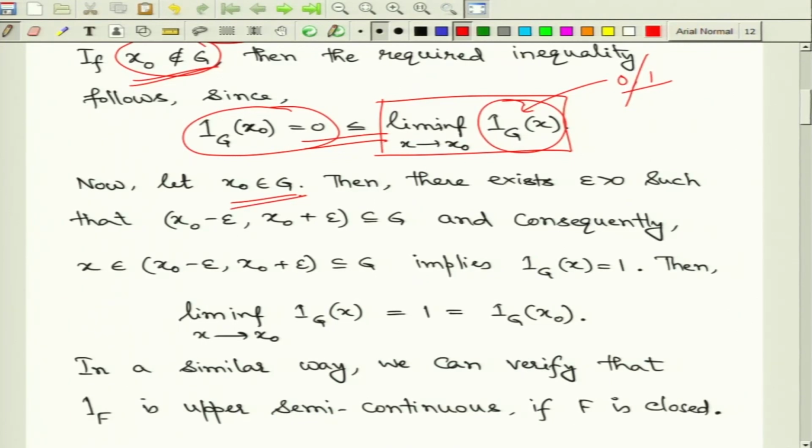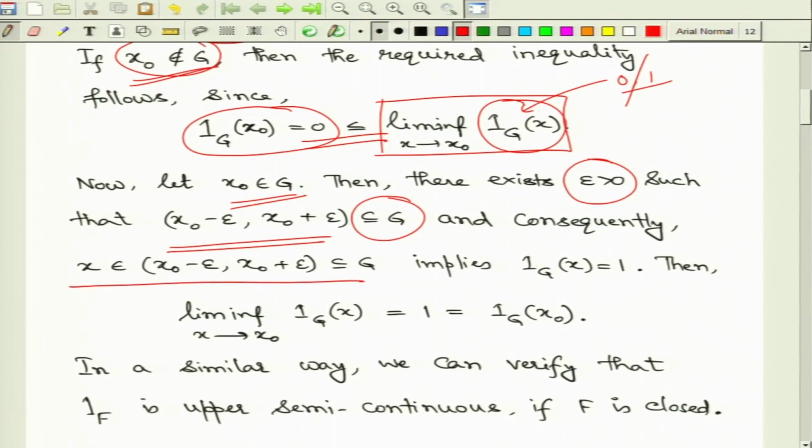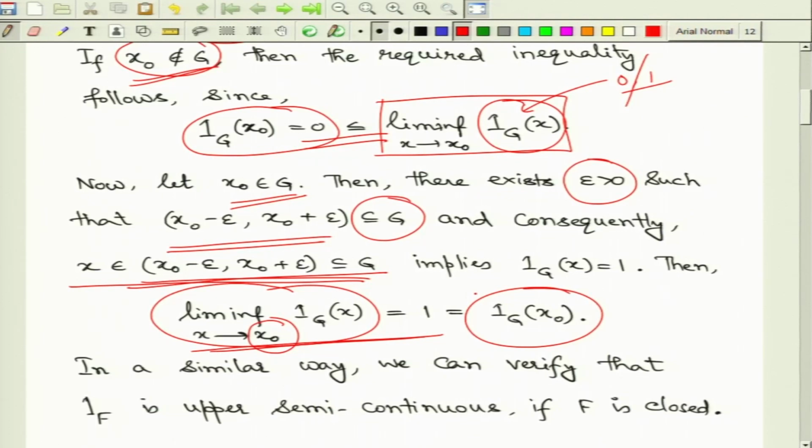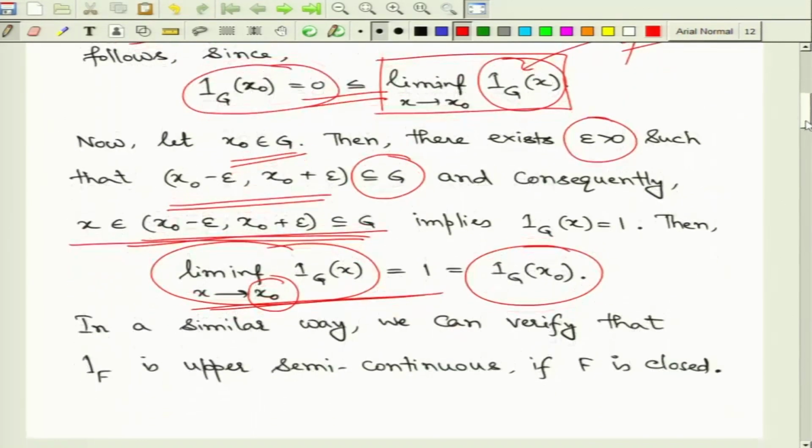Here, by the definition of an open set, we will immediately have a neighborhood of the point x naught, in the form given by some epsilon positive, that x naught minus epsilon to x naught plus epsilon, that open interval is completely contained in G. Whenever you are considering the liminf, for the approximation of x going to x naught to work, you have to have x within a neighborhood of x naught, and that, as per our description of open sets, will be completely contained inside G. Therefore, we can immediately compute that the liminf actually turns out to be 1 and matches the function value, and we end up with the verification of the relevant inequality in both cases.